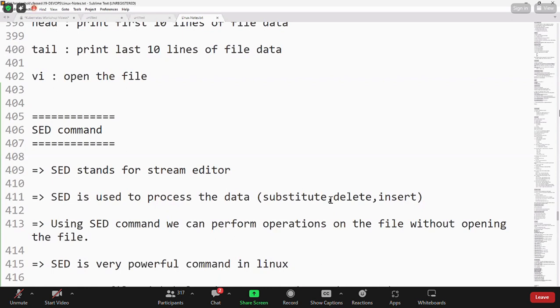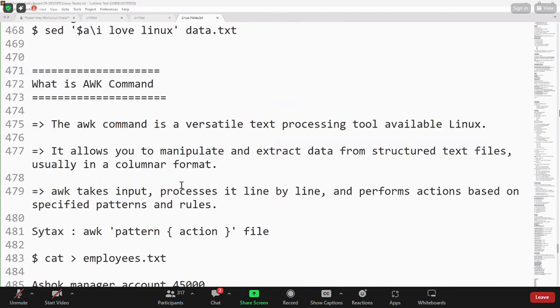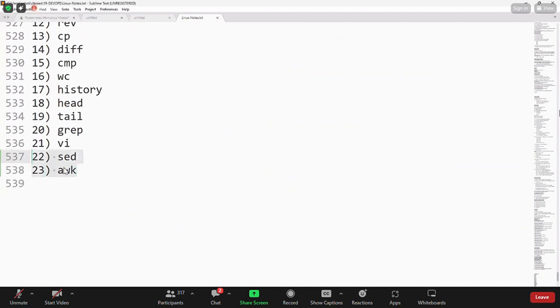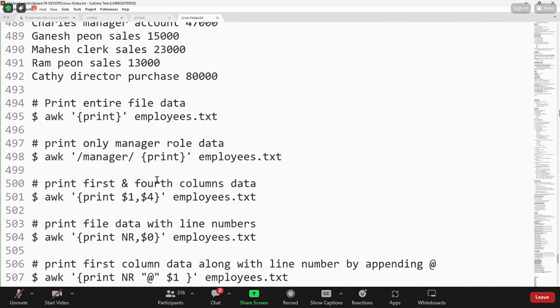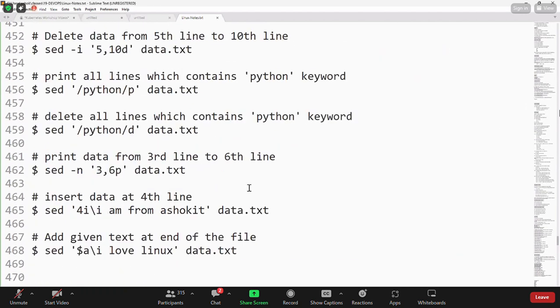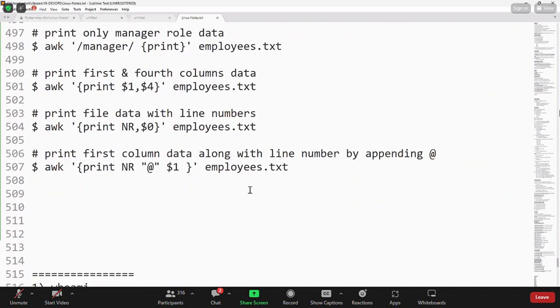Are you clear? Yeah. So these are the commands that we have discussed. These two commands are a little confusing, guys: sed commands and AWK commands. So I have given the notes step by step, all the commands along with the syntax and description. Please practice this sed command and AWK command properly.